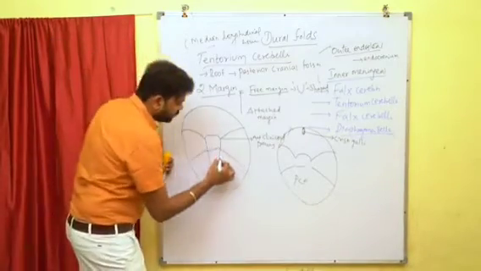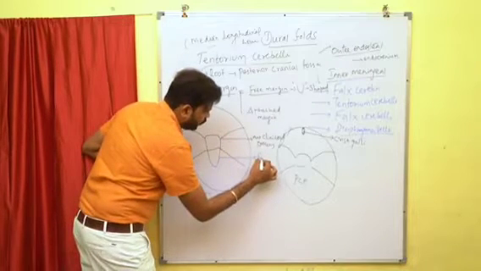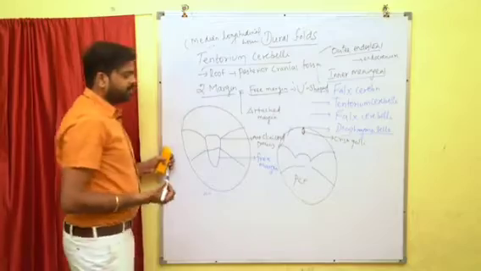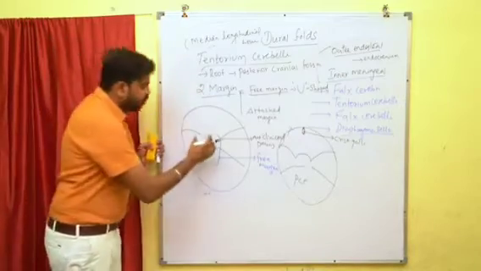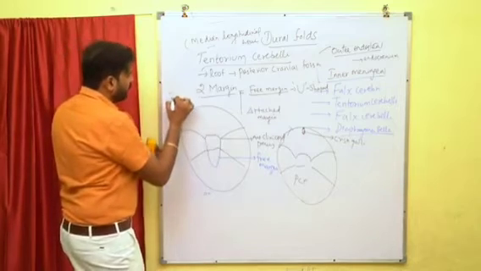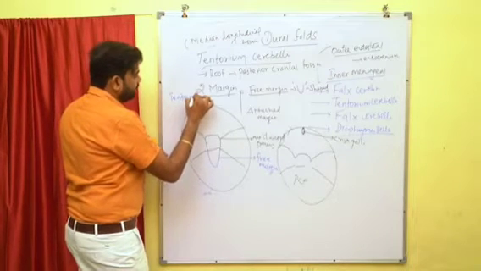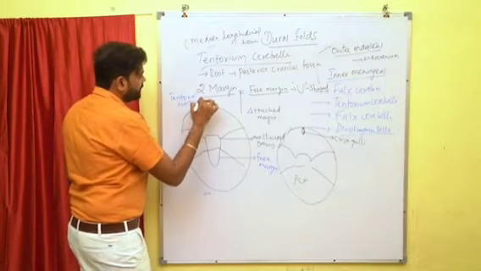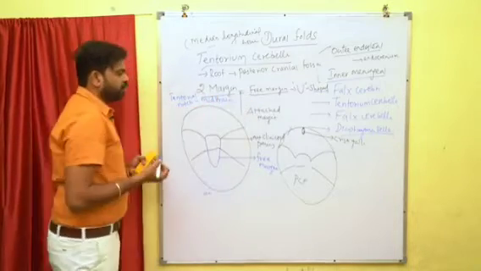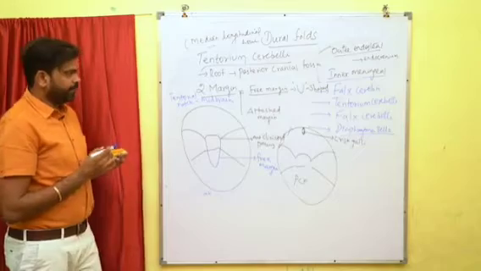This margin bounds and forms a notch. The notch is called the tentorial notch. This tentorial notch lodges the midbrain.